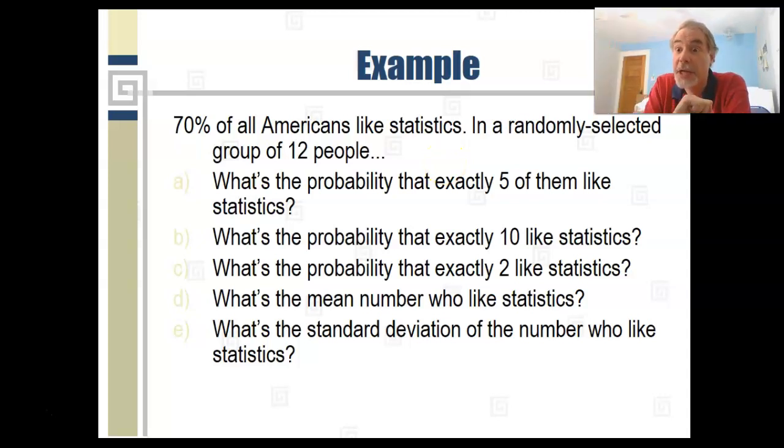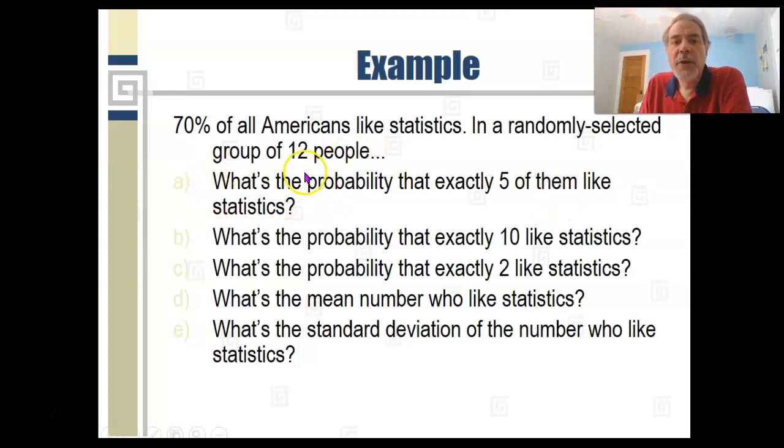Aha, that's one of those binomial probability kinds of questions, because it's asking about the probability of something happening 5 times out of 12 times that it could happen. There's 12 trials, 12 people, and each one of them might or might not like statistics. So when you count how many of them like statistics, it could be anywhere from 0 to 12. We want to know what's the probability that it turns out to be 5.